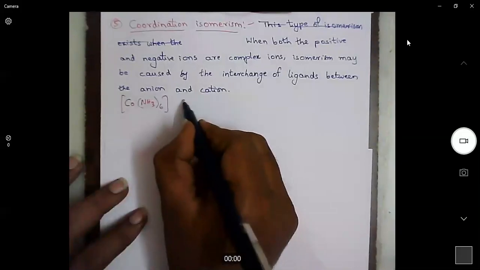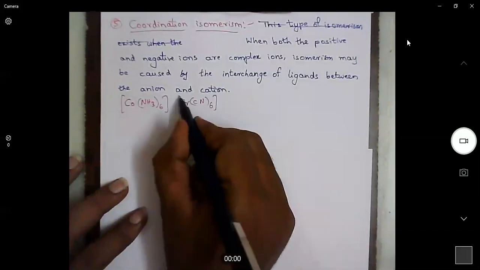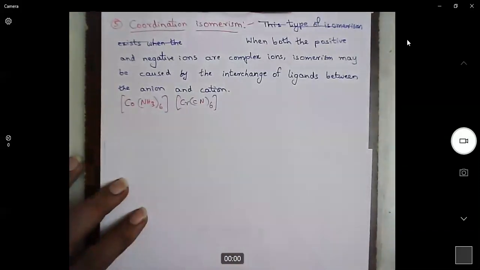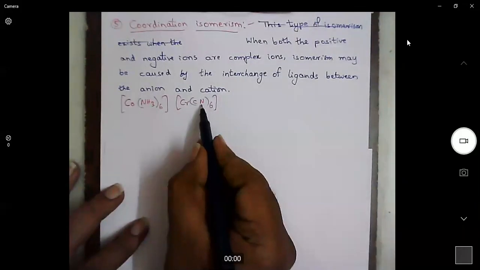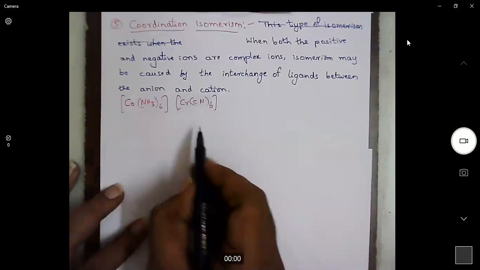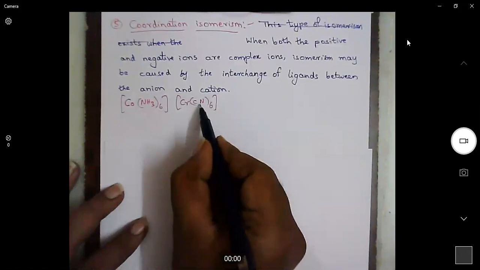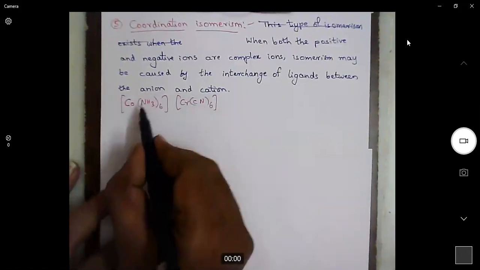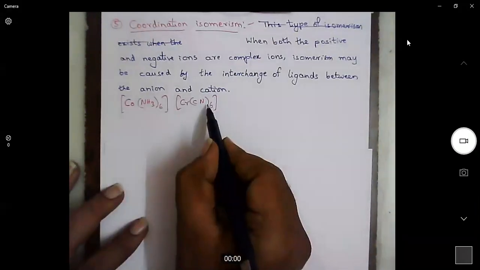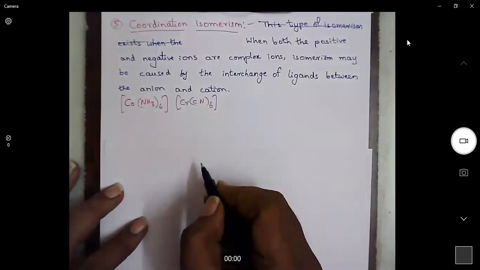If both these are complex ions, then only we will have coordination isomerism. Now, what is coordination isomerism? If the ligands exchange takes place between the cation and anion, as we know, the first one is cation, second one is anion. If these cyanide ligands come here and these ammonia ligands go here, then we call it coordination isomerism.